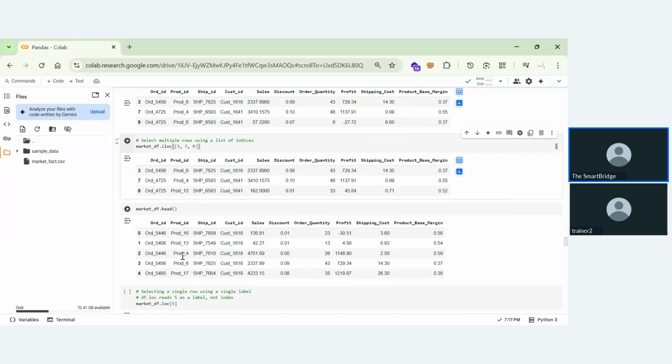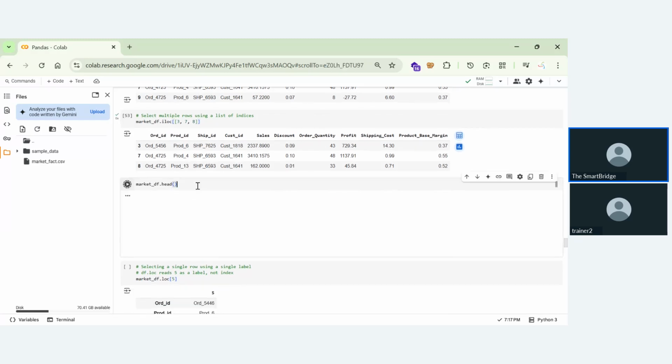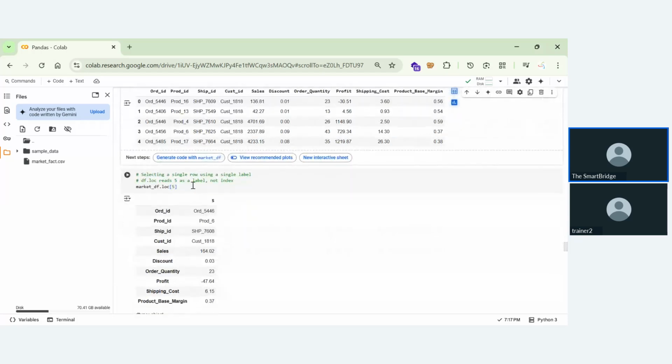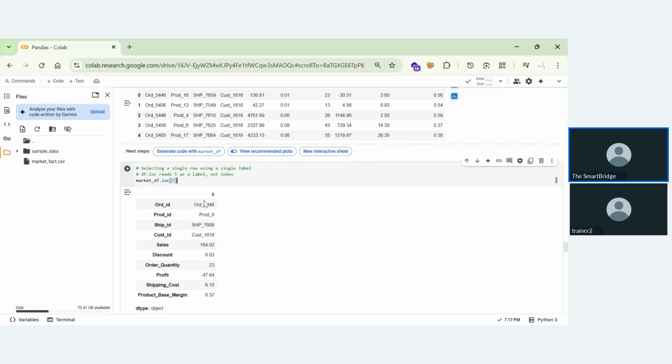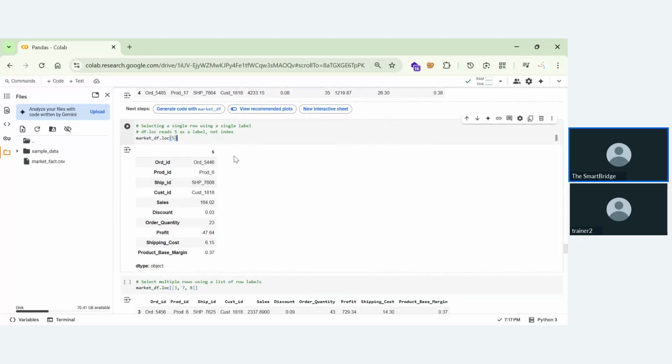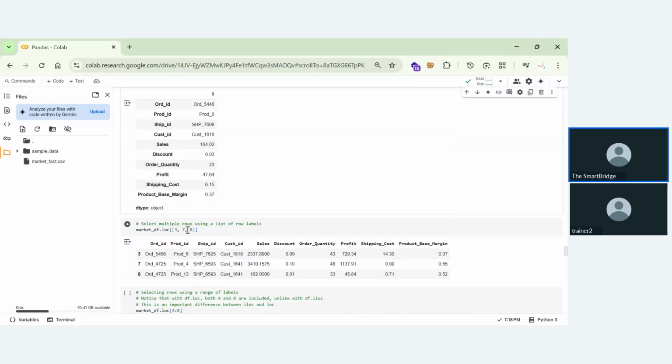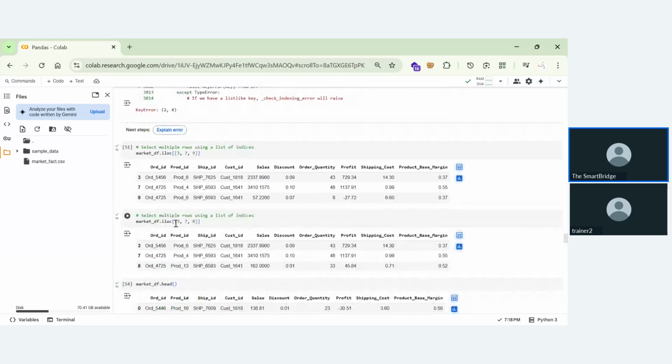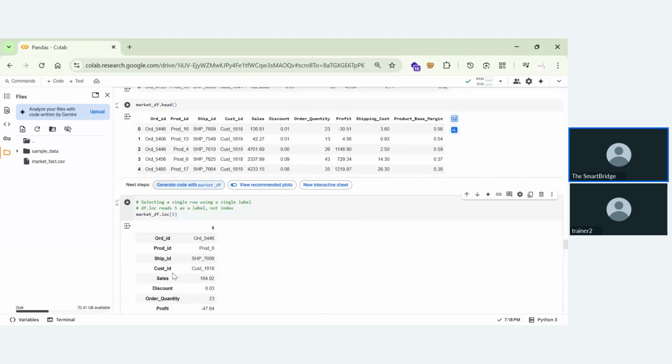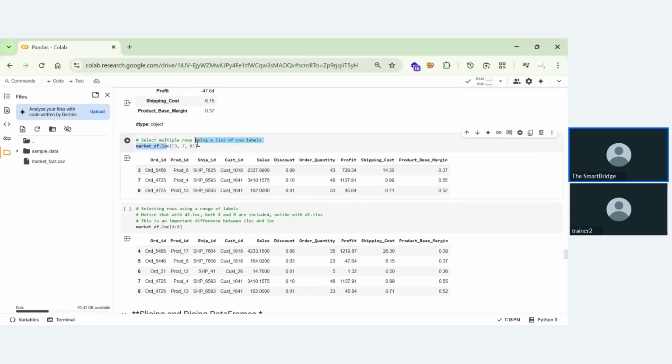Coming to market_df.head, this will again show us the top 5 elements, and market_df.loc of 5 will give us the info of this 5. For the fifth row, what is the order ID, what is the product ID, and what items you have. Now, as we discussed earlier, if you give 3, 7, 8, we'll get it, because the row numbers are given as 3, 7, 8.